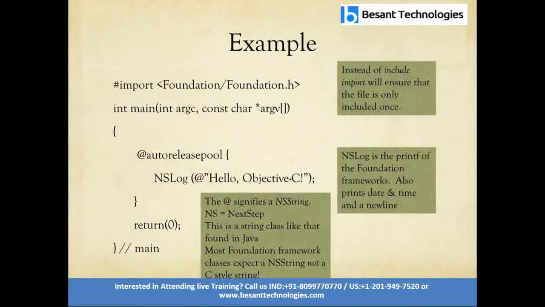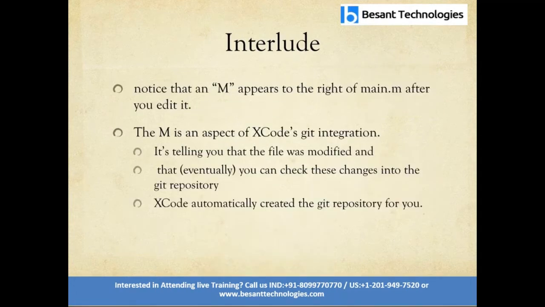Here NSLog is the printf of the foundation framework. It also prints date, time, and a new line. In NSString, NS stands for NeXTSTEP and String stands for the data type. This is a string class like that found in Java. Most foundation framework classes expect an NSString, not a C-style string. Notice that M appears at the right of main.m. The M is an aspect of Xcode's Git integration. It's telling you that the file was modified and eventually you can check these changes into the Git repository. Xcode automatically created the Git repository for you.